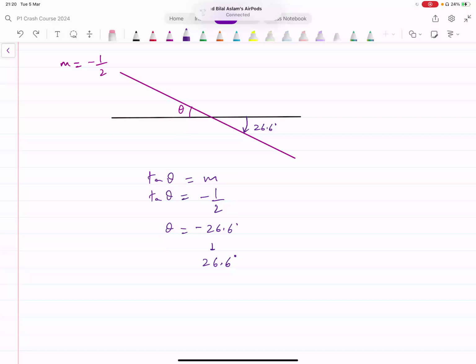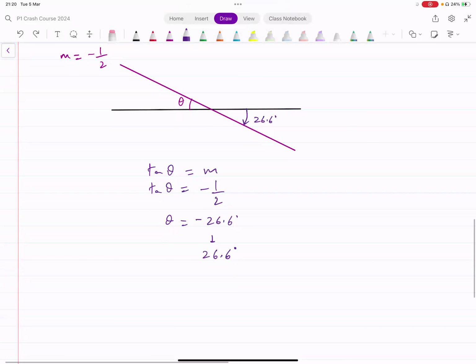Tan theta equals m. Find this angle. Now, since you're looking for the obtuse angle, that means you're looking for this angle, which is also the angle between the line and the x-axis. You subtract the result, 26.6, from 180, and that will give you 153.4 degrees.